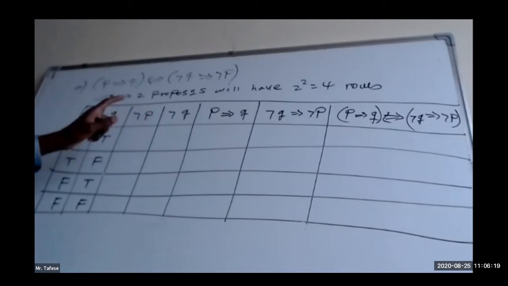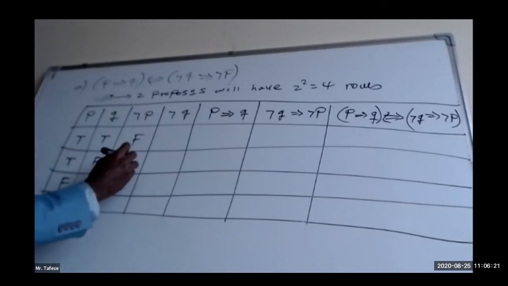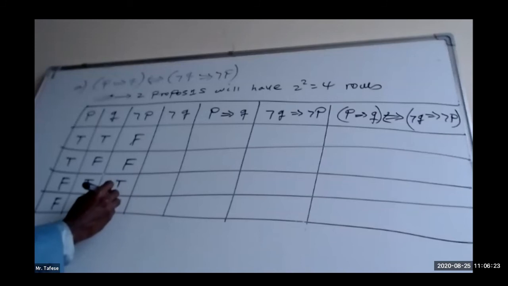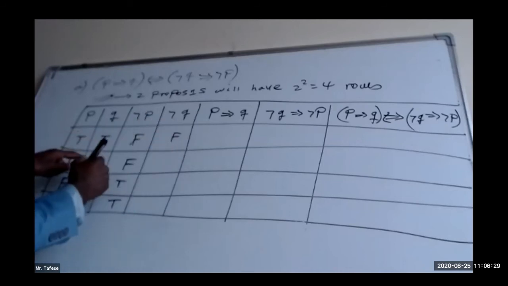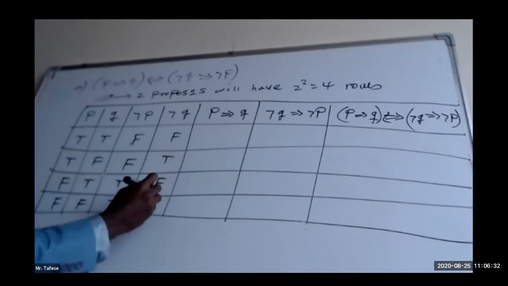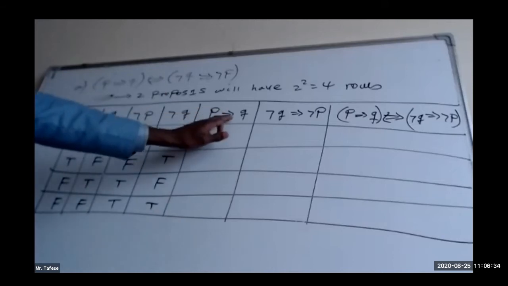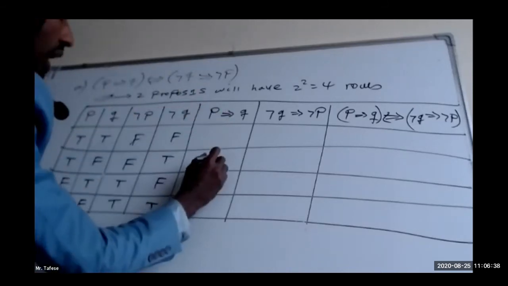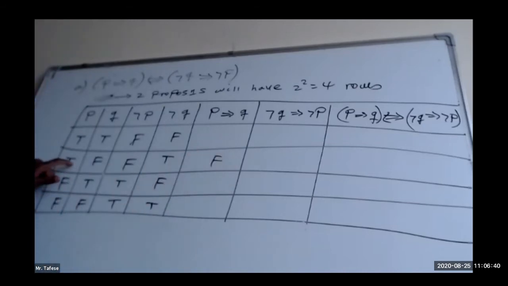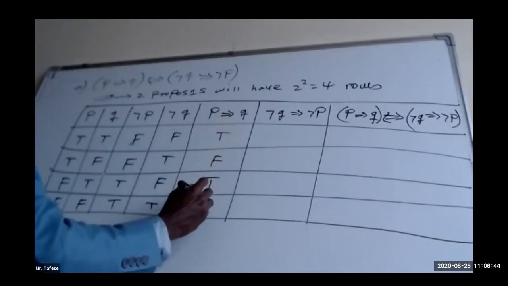The next one is negation of P: false, false, true, true. You can fill without waiting for me. And negation of Q means negation of true is false, negation of false is true: false, true, false, true. Now, implication among the 5 logical operators has only one false, when the first is true and the second is false. In the other 3 cases, it will be true.